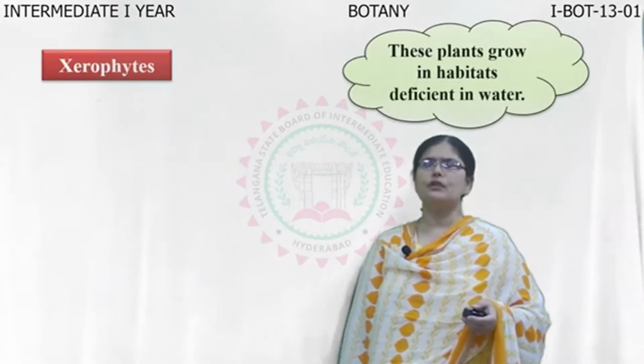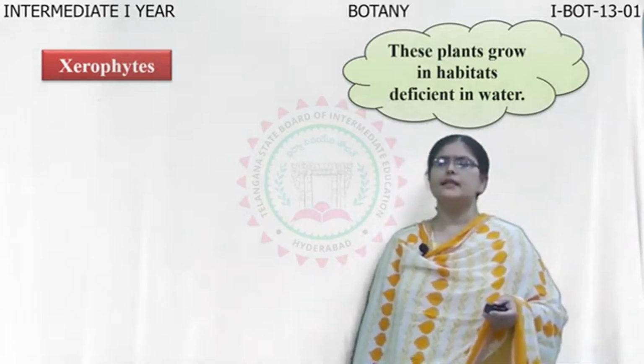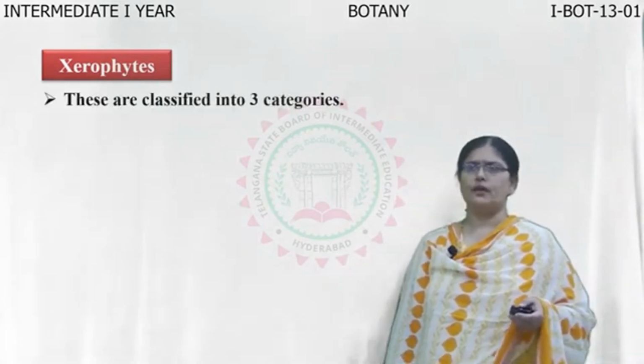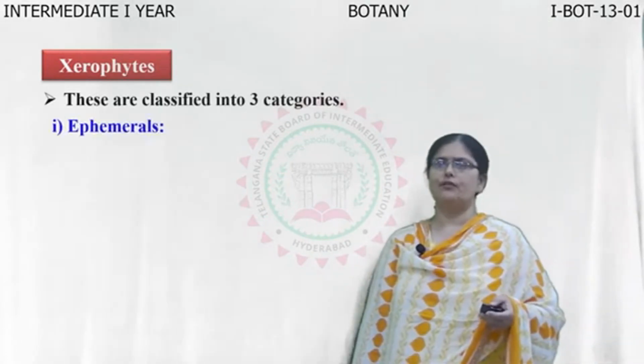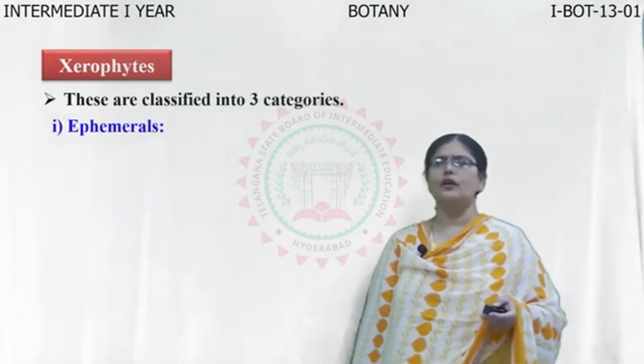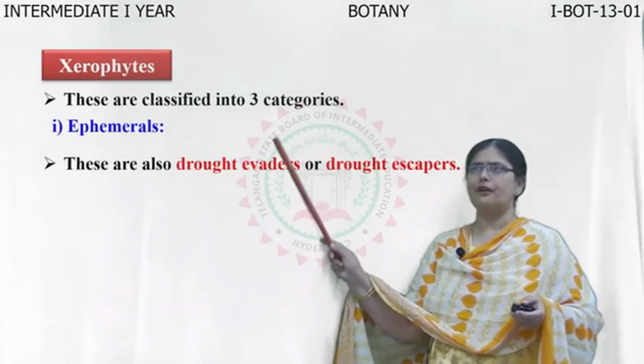Now, coming to the xerophytes, as the word says, these plants grow in habitats which are deficient in water. These xerophytes are further classified into three categories based upon their adaptations. The first category is called ephemerals.